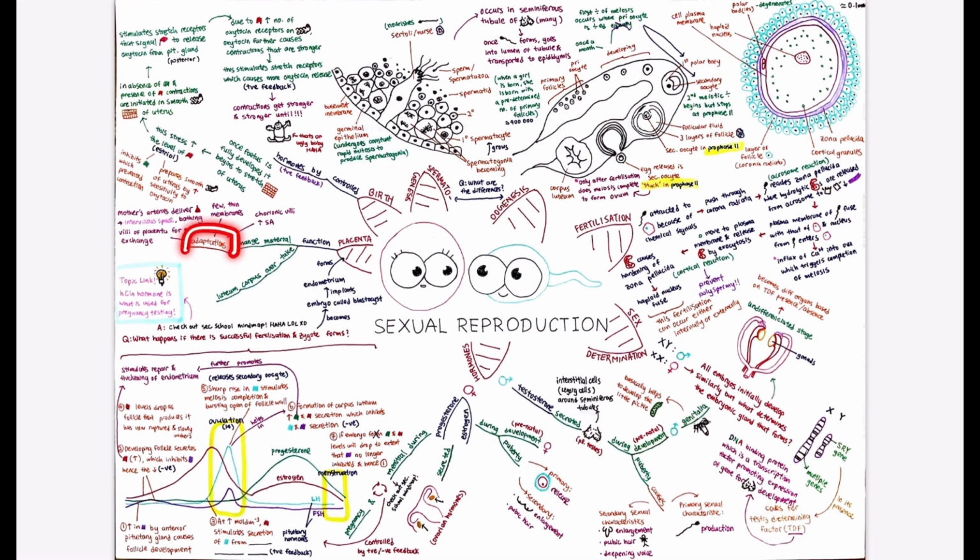There are 3 adaptations of the placenta helping this exchange process that you will need to know. Firstly, there's a large surface area between the maternal and fetal blood for exchange to take place across. Secondly, the membranes separating the blood is very thin to allow for efficient exchange. And lastly, there is a rich supply of blood from the mother in the intervillous spaces for maximum possible exchange. It would be good to know these 3 adaptations by heart.